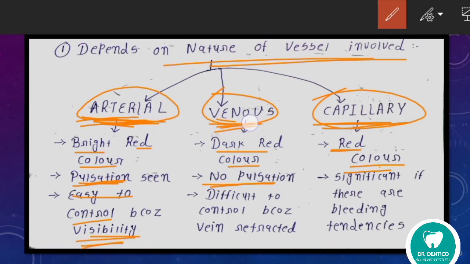In venous, it is difficult to control because the vein is retracted. We can't see which vein has hemorrhage. In capillary hemorrhage, it is significant if there are bleeding tendencies.